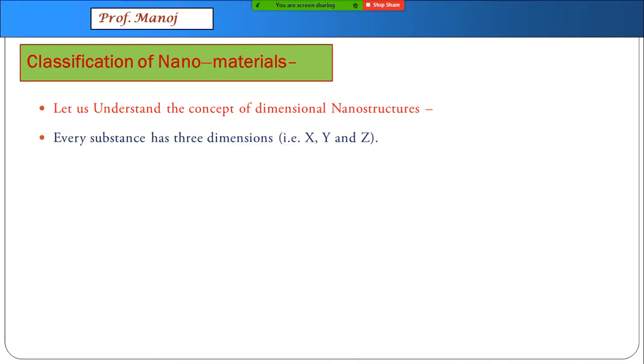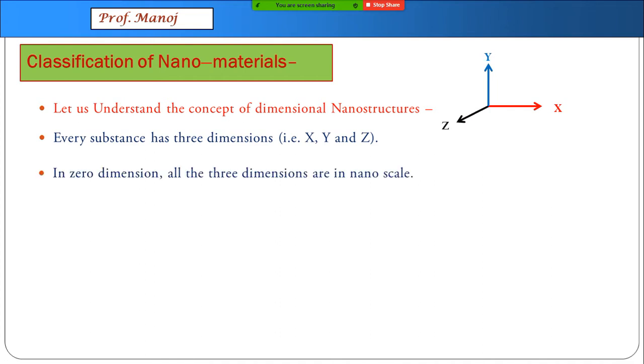Whenever we consider every substance, it has three dimensions called x-axis, that is x dimension, y dimension, and z dimension. When we say that it is zero dimension, it means all the three dimensions are in nanoscale. So its x-axis is nanoscale, y-axis dimension is in nanoscale, z-axis is in nanoscale. For example, if you are considering something like a cube, its length, breadth, and height all will be in nanoscale. That substance will be called zero dimension.